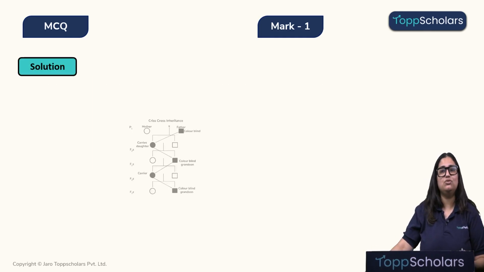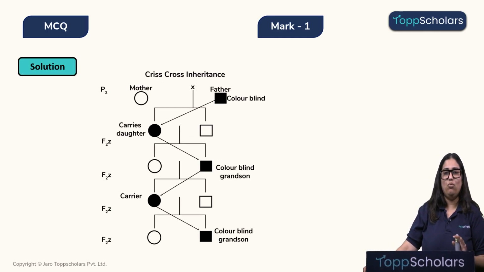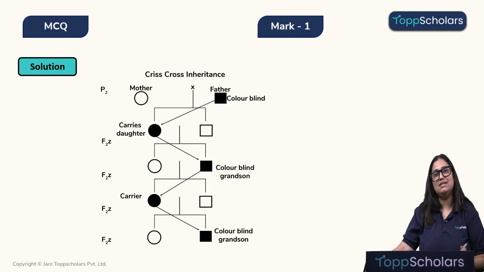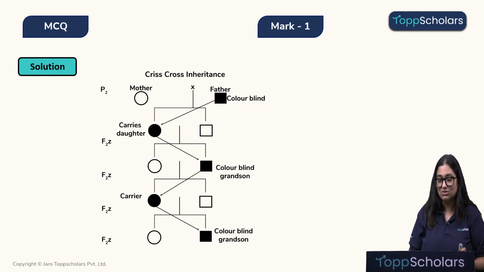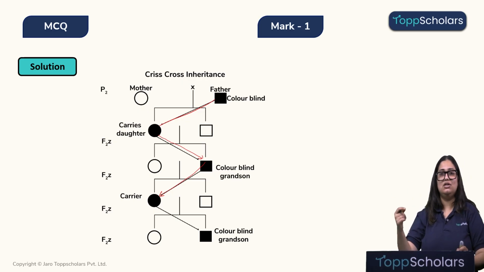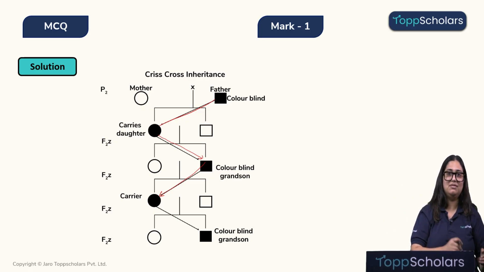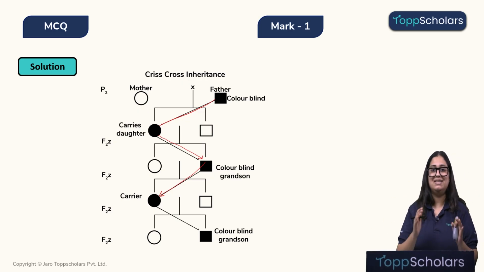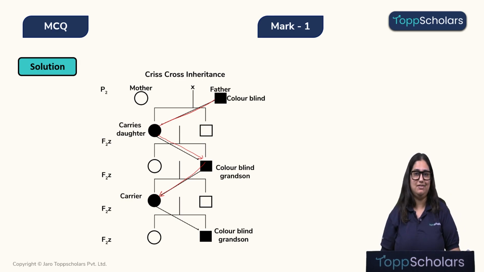Children, now let's look into the solution. What is a crisscross inheritance? Crisscross inheritance means this particular genetic disorder moves from the father into the daughter, from the daughter into the grandson, and from the grandson again into his daughter. So it is moving from father to daughter to grandson to again granddaughter. That means the son is not affected at all. This is the crisscross inheritance.